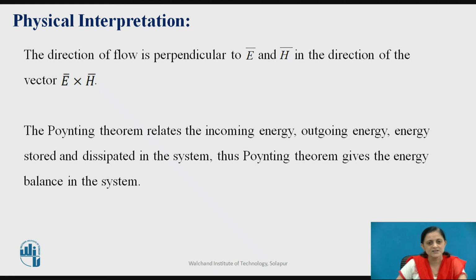The Poynting theorem relates the incoming energy, outgoing energy, energy stored, and also energy dissipated in the system. Thus the Poynting theorem gives the energy balance in the system, whereas this energy is related to the electric as well as the magnetic field.